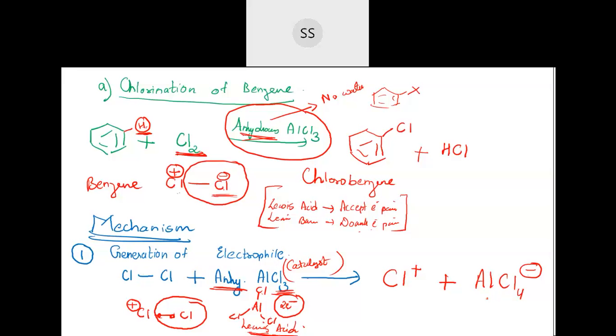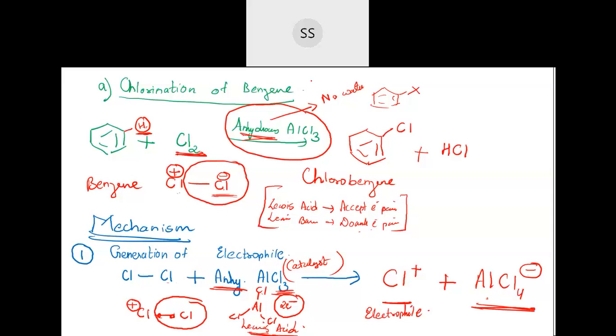During the reaction, they will break this chlorine atom heterolytically and take this electron pair along with them and get converted to AlCl4 minus, and this chlorine will be left out with a positive charge. This is the electrophile which is generated. I believe the first step is clear to everyone.